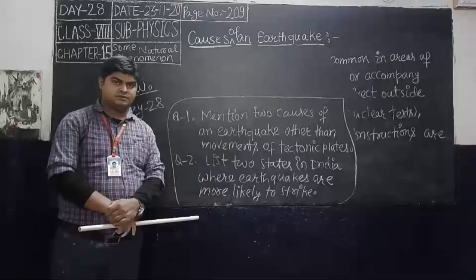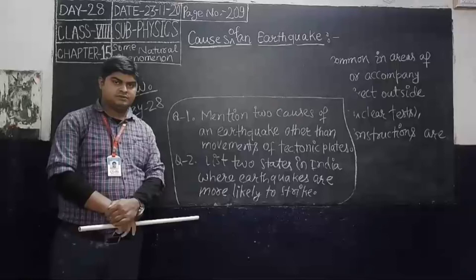That means the area where volcanic activity happens, where earthquakes either precede or accompany eruptions.